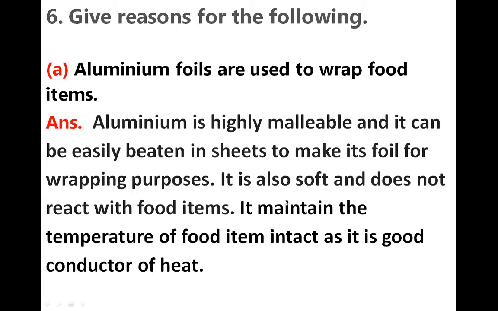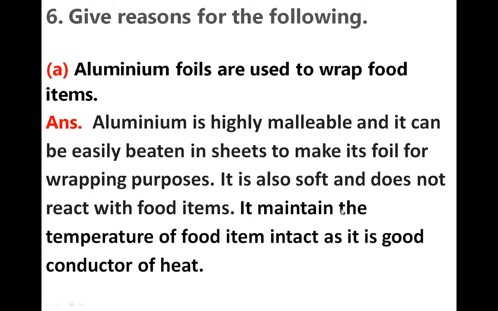Aluminium is also soft, so when we make foil from it, it converts into a soft form. And aluminium does not react with food items. This is most important. If it showed any reactivity with food, no one could use aluminium for wrapping purposes. Because it is a metal, it is also a good conductor of heat.